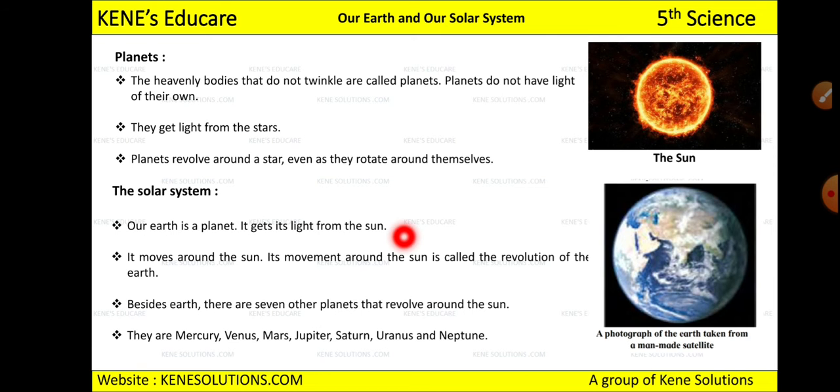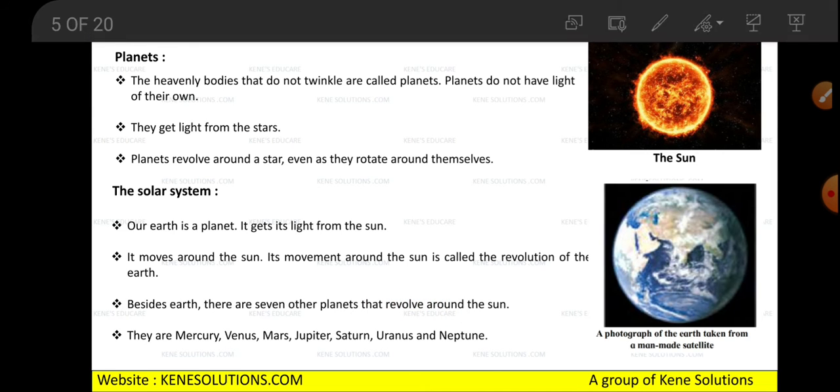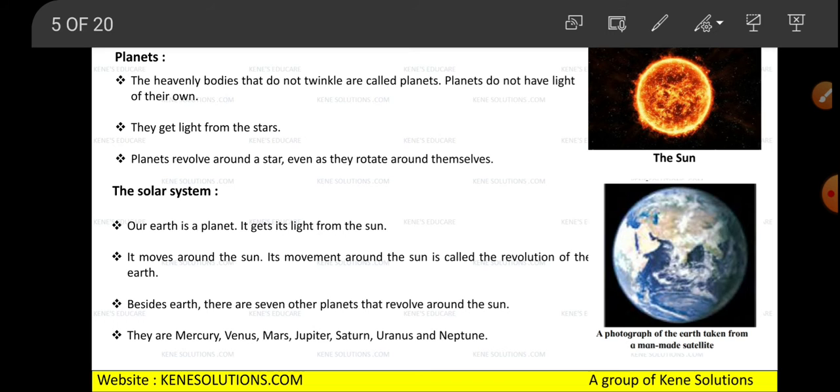And which are they? They are Mercury, Venus, Mars, Jupiter, Saturn, Uranus and Neptune. So these are the 7 planets and the 8th one is Earth. So how many planets revolve around the sun? There are 8 planets which revolve around the sun.